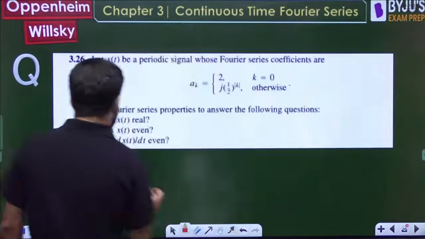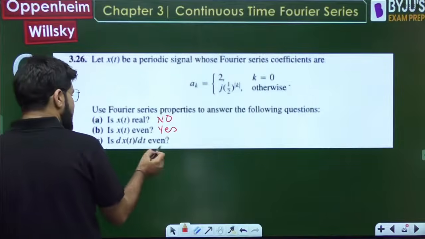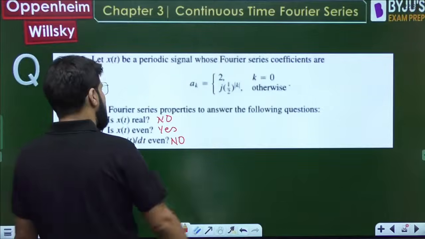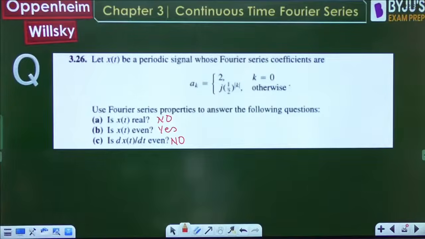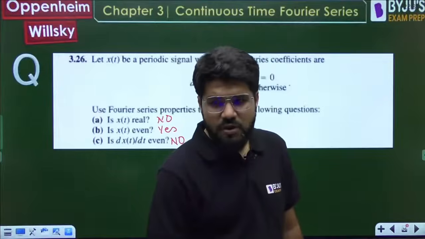So is xt real? No. Is xt even? Yes. If xt is even, its derivative will be odd. So is the derivative even? No. Only the B part is yes, the rest are all no. That's what I'm telling. We can easily frame up an MSQ question from here.